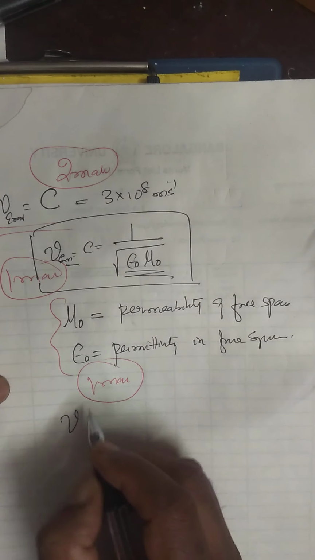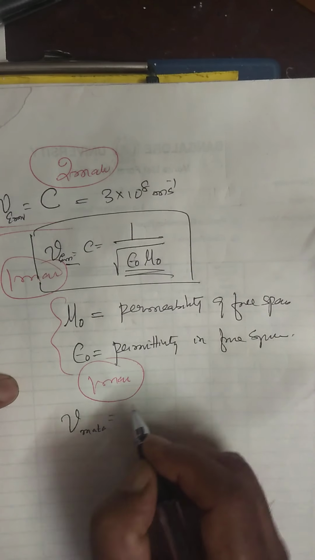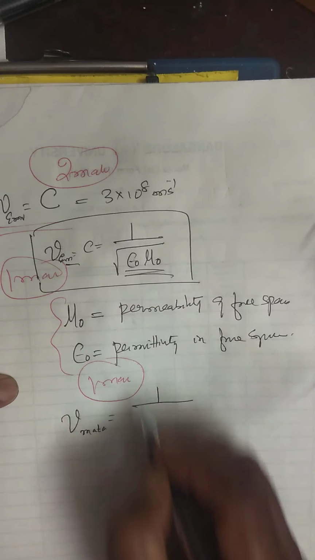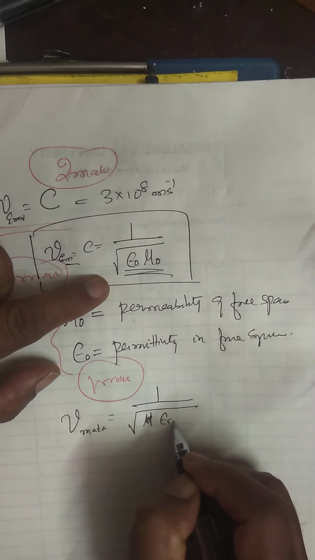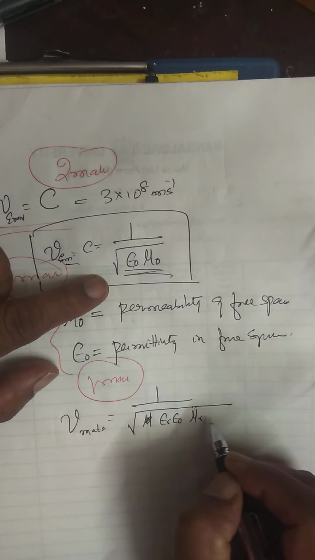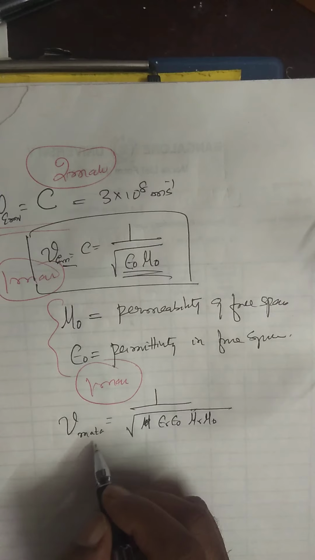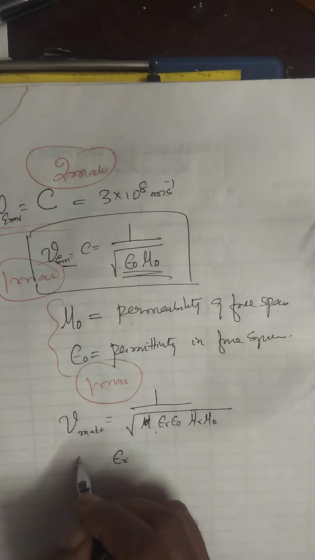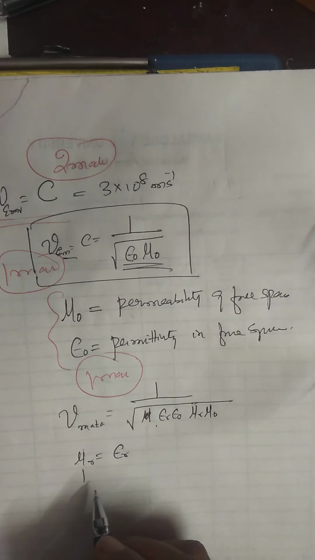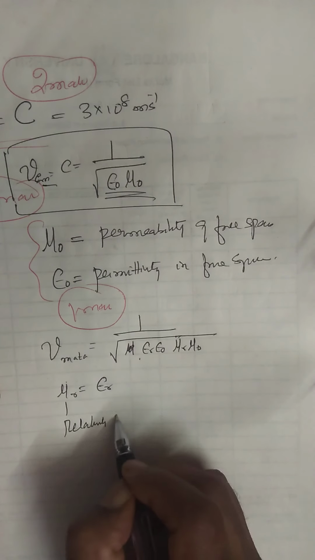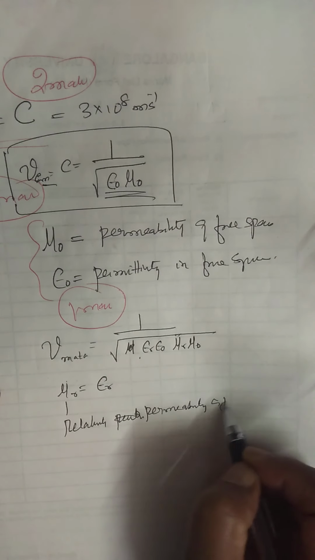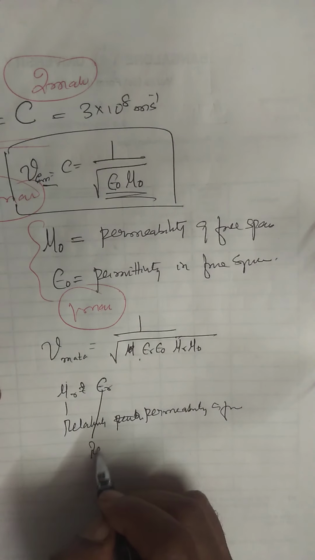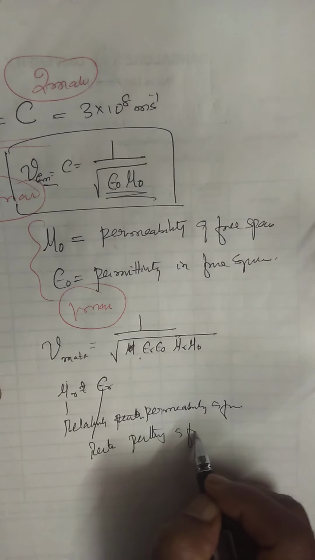This is the velocity of electromagnetic wave in vacuum. If they ask for the velocity in a material medium, you have to write 1 by square root of epsilon r epsilon naught and mu r mu naught, where epsilon r is the relative permittivity and mu r is the relative permeability.